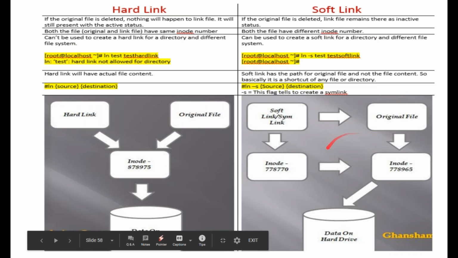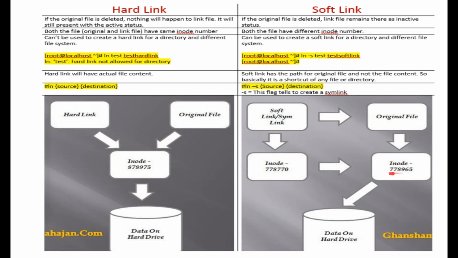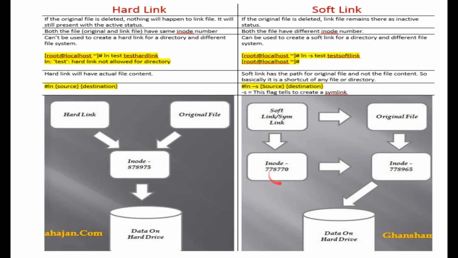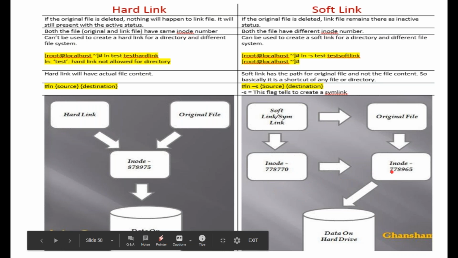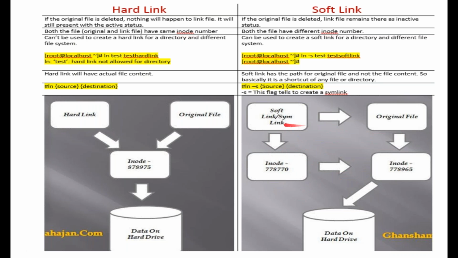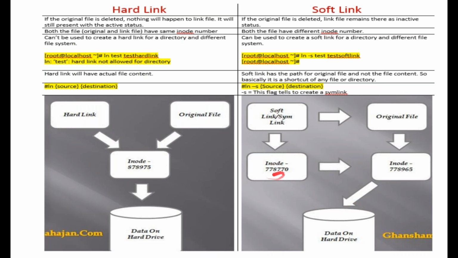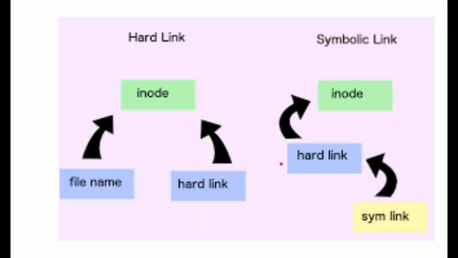Soft links, original files. These are your block diagrams, and this is a good representation of data. And these are your inodes pointing towards other inodes. So a soft link involves multiple inodes. This is your soft link. It is pointing towards the original file. The original file is pointing towards the main inode number, and the inode number is pointing towards the data on the drive. Whereas a soft link also has its own inode number.